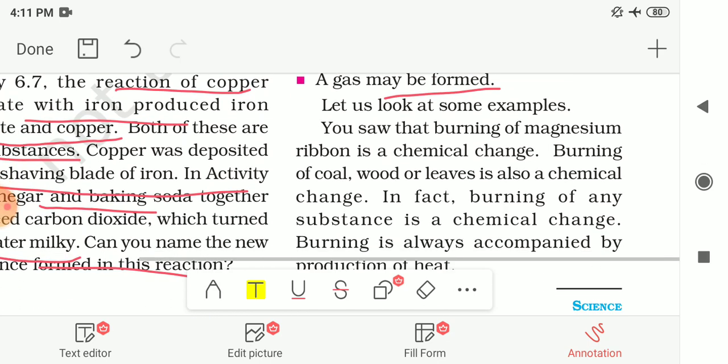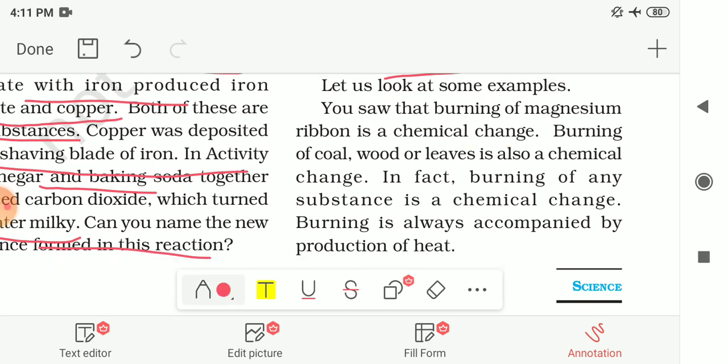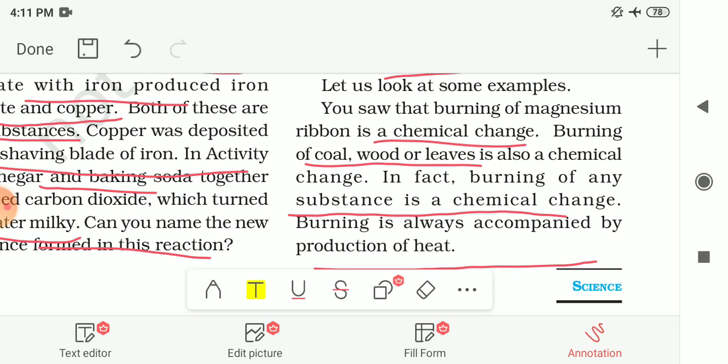And you also know that the burning of magnesium ribbon is a chemical change, the same as the burning of coal, wood or leaves. In fact, the burning of any substance is a chemical change, as after burning we cannot get back the original substance, and a new substance is formed after this reaction. So these all are chemical changes. And burning is always accompanied by the production of heat. After this burning process, you will find that heat is produced. So these are chemical changes.